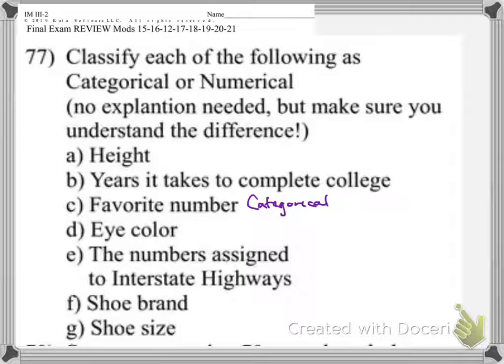If somebody asked a whole bunch of people, between 1 and 10, what's your favorite number? And then they averaged them. They took the mean. They added them up and divided by 30 kids. And they said, the average favorite number in this class is 2.37. That does not mean anything, because nobody chose 2.37. That's why, even though it looks like a number, it's categorical.